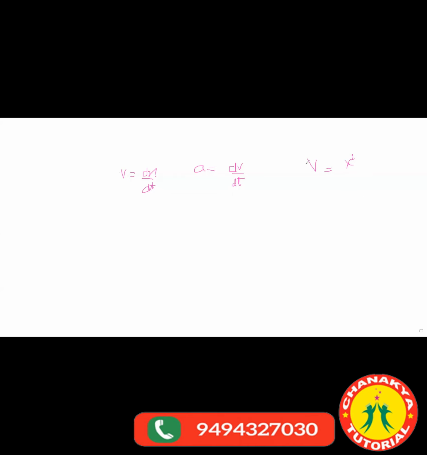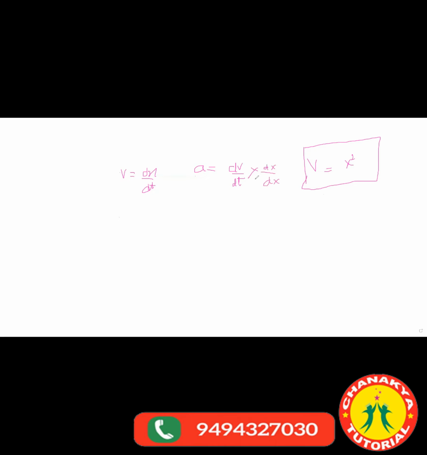I have given you the relation between v and x. So what will be the acceleration? Here you only know that acceleration is the differentiation of velocity with time. We don't know the relation of a with v with respect to x. So simply use this formula: a is equal to dv by dt. If I multiply and divide by dx,